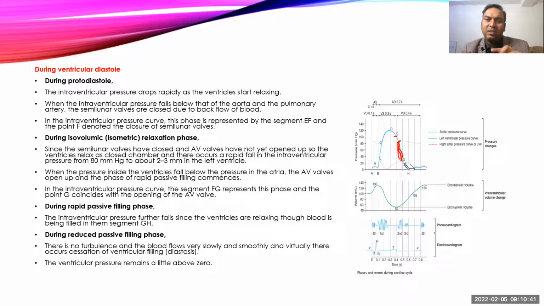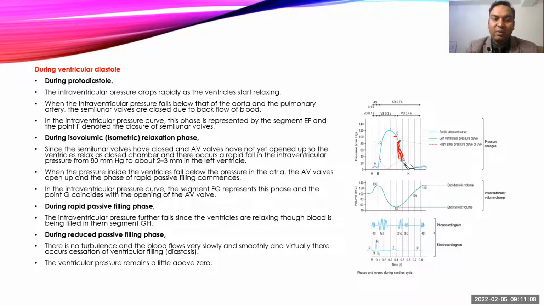Now during this phase, the atrial pressure keeps on increasing because of accumulation of more blood in the atria. At the end of isovolumetric relaxation, atrial pressure becomes higher than ventricular pressure, and that causes the opening of the AV valve. As the valve opens, the isovolumetric relaxation phase ends, and it starts with the first rapid filling phase.